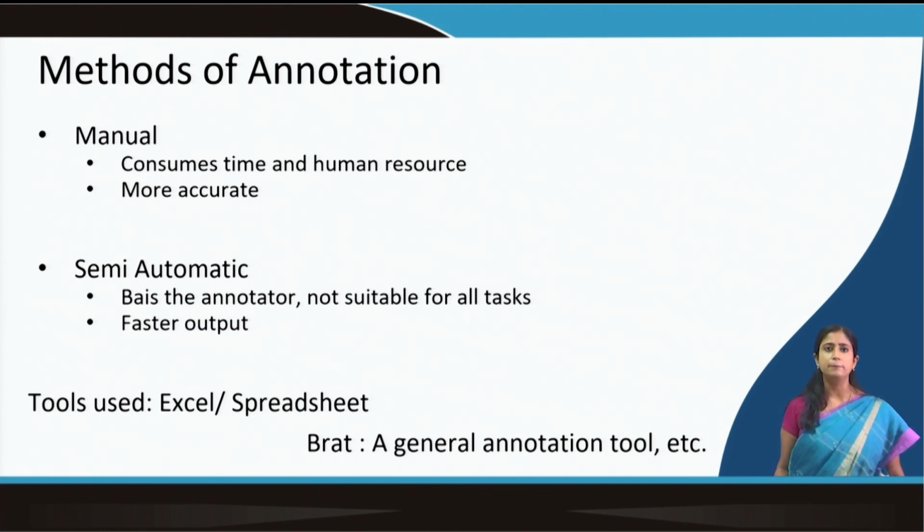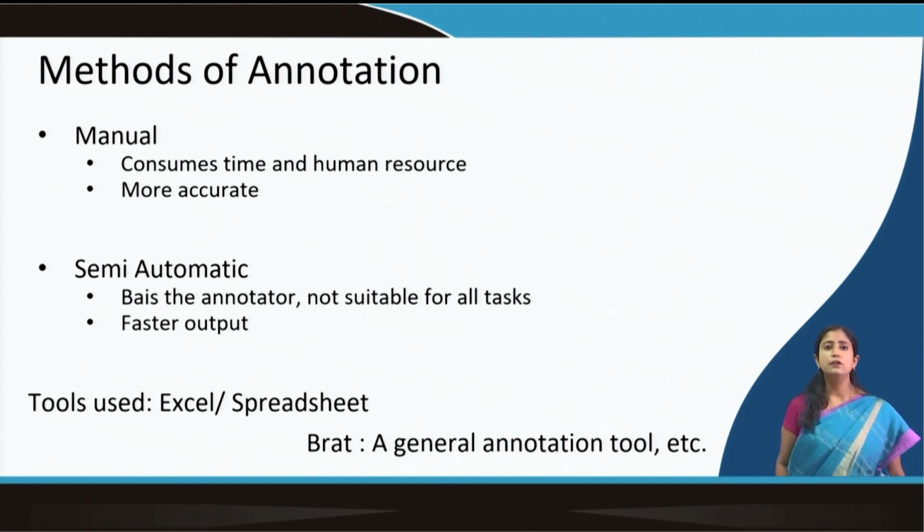So, they annotate the data. It consumes huge time when it is done manually, but it has a tendency of being more accurate. Why? For example, if a certain corpus is being tagged for, say, POS tagging or for sentiments, one annotator may find it a little confusing, but then he or she can discuss it with team members, and mutually they can decide how to tag the data. Those things help and make the data tagging more accurate.